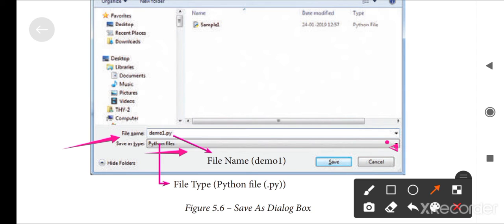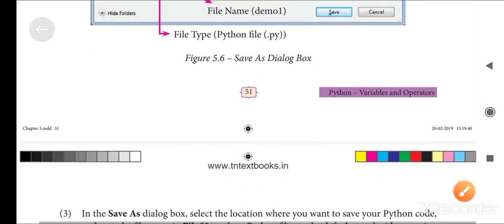Here we cannot forget to choose the Python files, because otherwise the Python file cannot be executed, since this is script mode. This is the disadvantage of this mode. In the interactive mode, it cannot be selected. We can choose only the file name, and it can also be saved as an interactive mode. Then press this Save button. Okay, press the Save button, and the file will be saved.